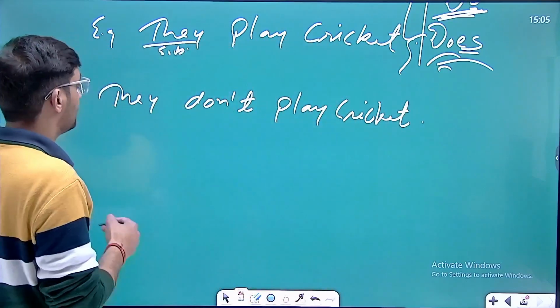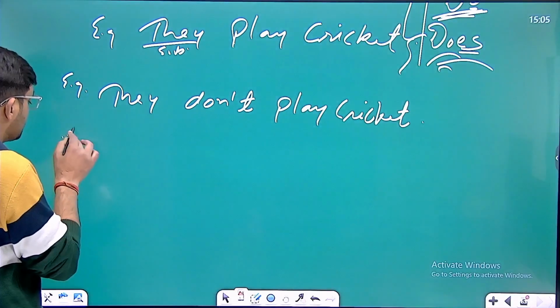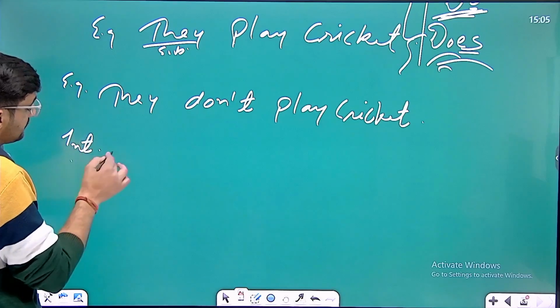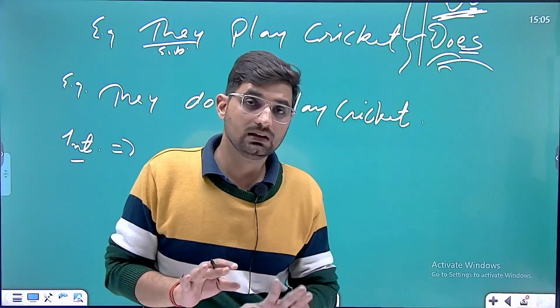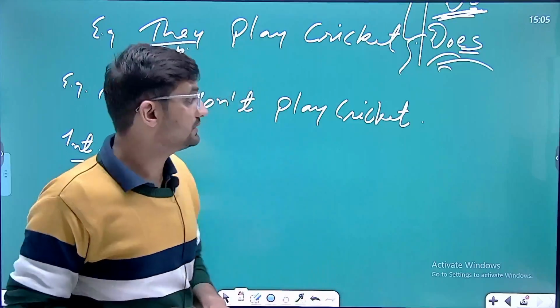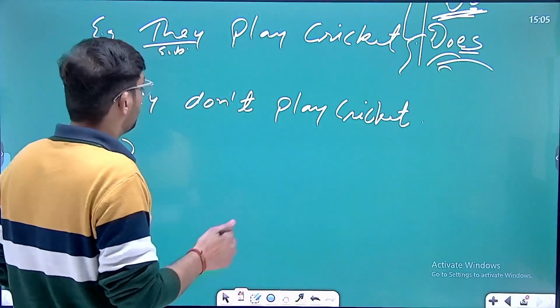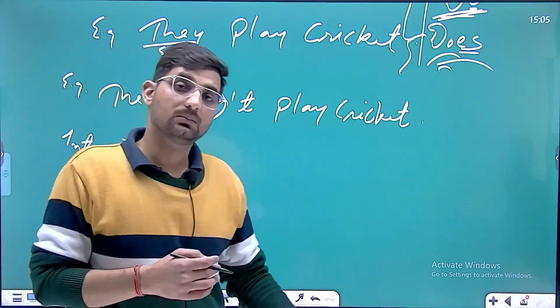Understood? Very good. Now let's change the same sentence into interrogative. For changing any sentence from affirmative to interrogative, you just need to do one thing. What's the thing? Place the helping verb, whatever helping verb is used there, before the subject.